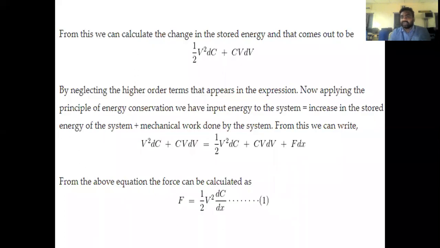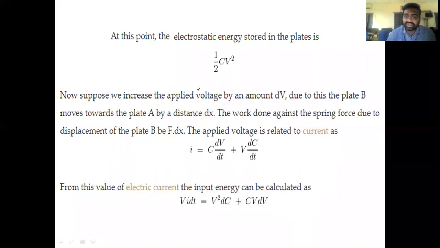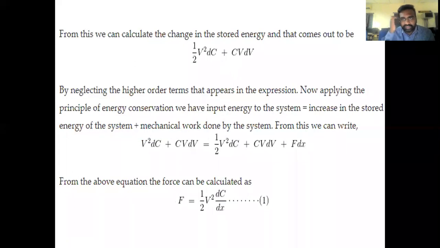Next we calculate the change in energy with respect to change in current. That means the change in stored energy is equal to the initial energy stored. What is the initial energy stored? Initial energy stored is half CV square. In this expression, if we substitute that value, half V square dC plus CV dV, this is the initial expression, this is the change in expression.